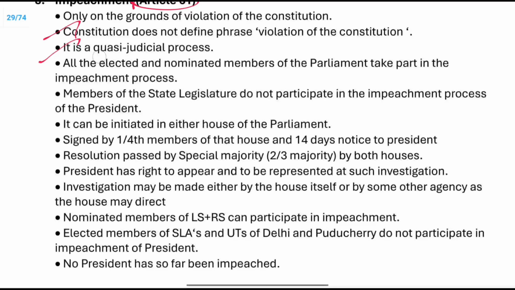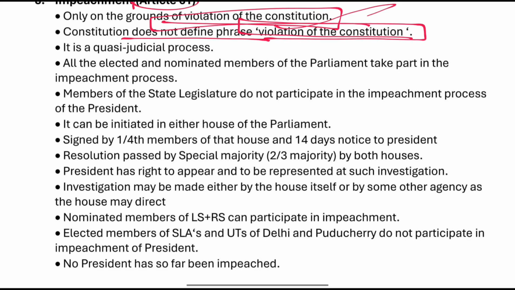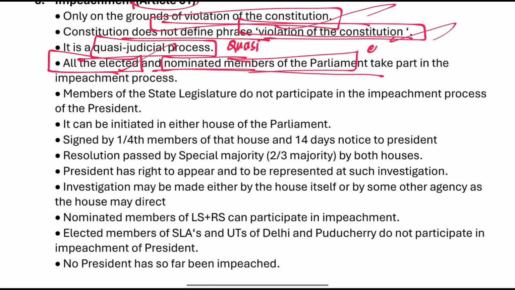Now, what is the impeachment procedure of the president? Impeachment is done only on the grounds of violation of the Constitution, when the Constitution is being violated, right? The Constitution does not define the phrase violation of the Constitution. It is a quasi half judicial body. All the elected and the nominated members of the parliament take part in the impeachment process.